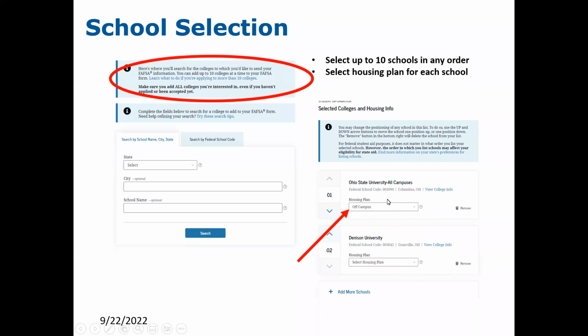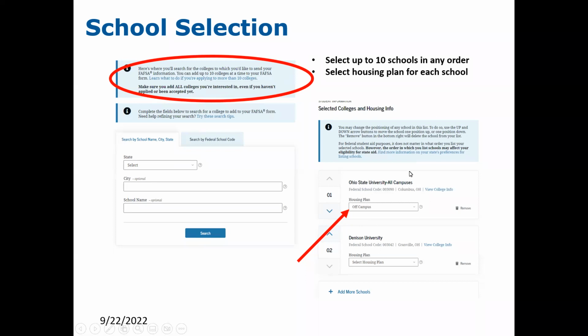If you've made an error and did not mean to have that college listed, you can go over here and remove them from the school selection area. If you want to put the schools in a specific order, you may do that over here by moving the arrows and moving the schools through the order that you want them.